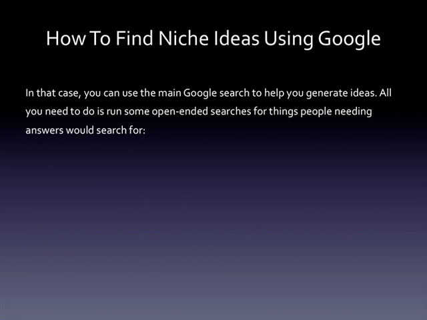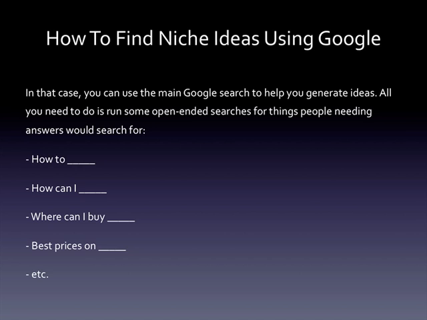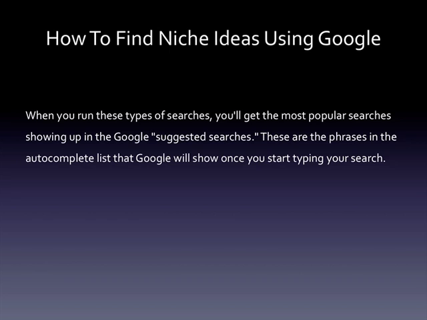In that case, you can use the main Google search to help you generate ideas. All you need to do is run some open-ended searches for things people needing answers would search for. How to blank, how can I blank, where can I buy blank, best prices on blank, and so on. When you run these types of searches, you'll get the most popular searches showing up in the Google suggested searches. These are the phrases in the autocomplete list that Google will show once you start typing your search.